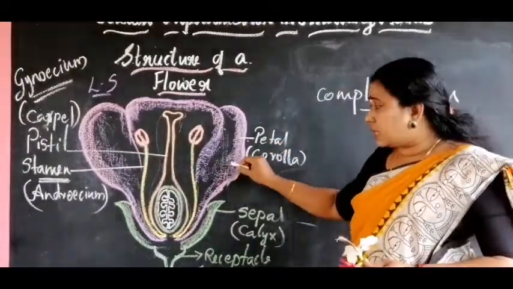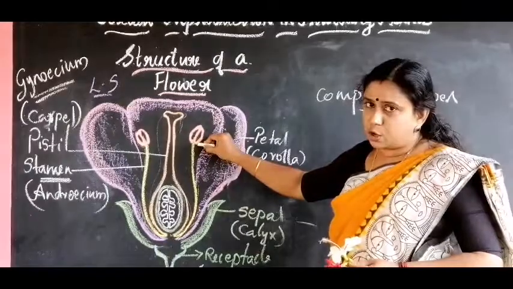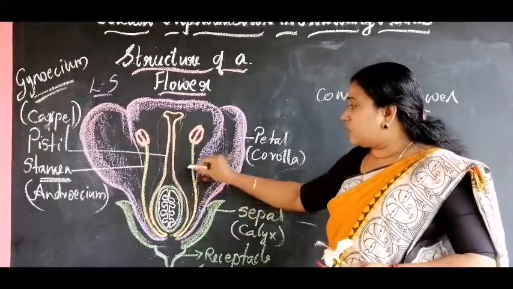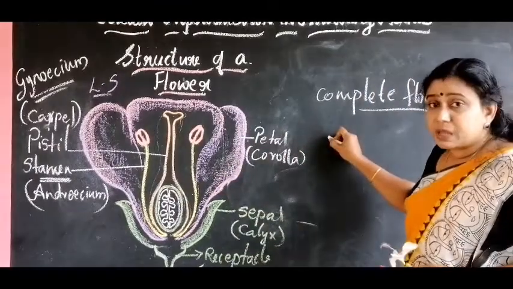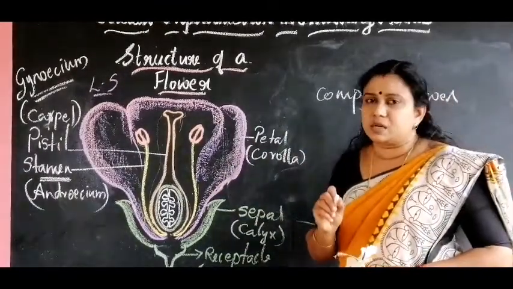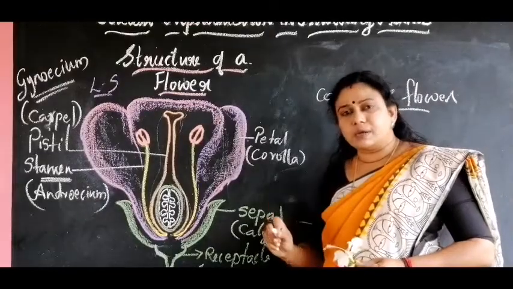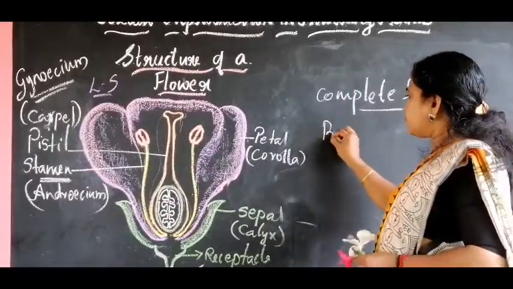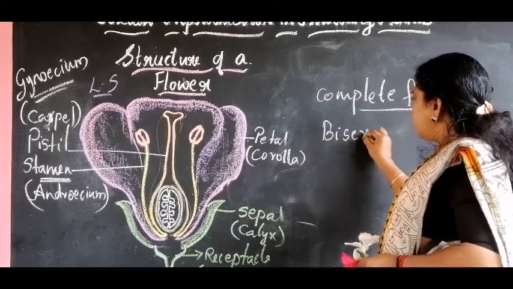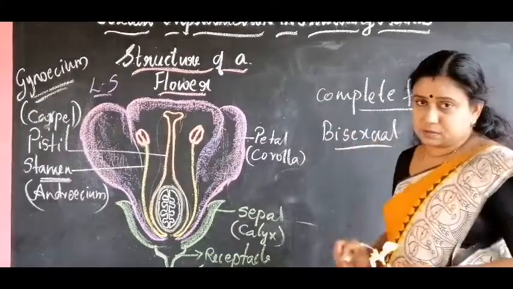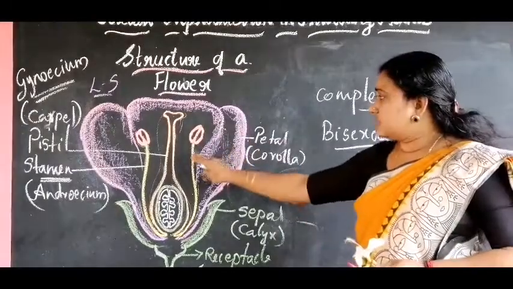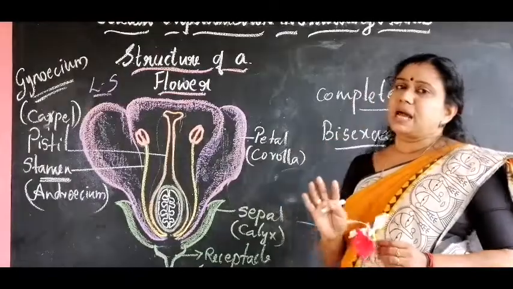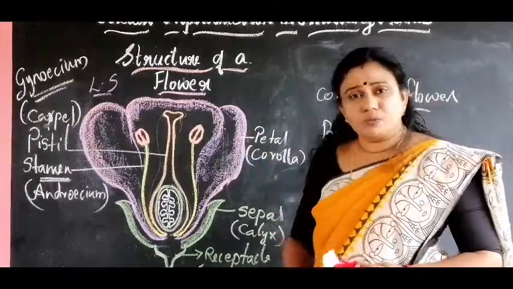And as this flower contains both the sex organs, the male sex organ and the female sex organ, we can call this complete flower a bisexual flower, as both the male and female sex organs are present in a single flower. So bi means two. Both the sex organs are present in a single flower. In most plants, the flowers are bisexual.